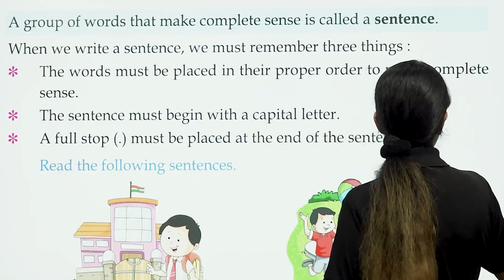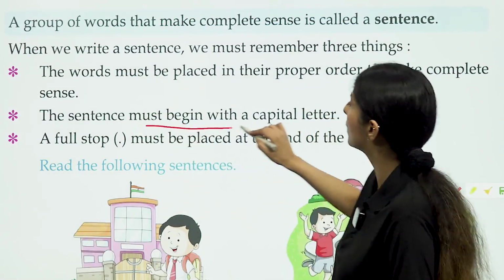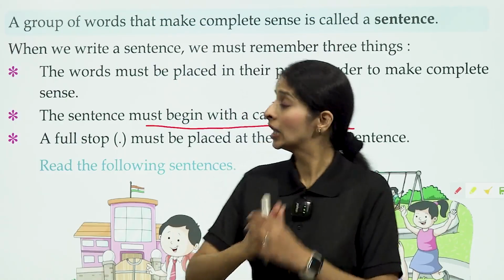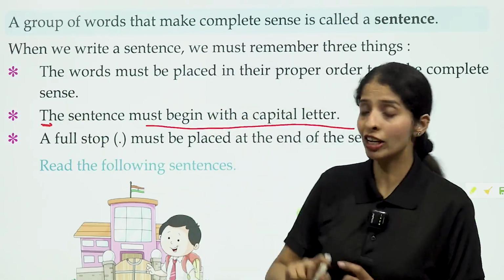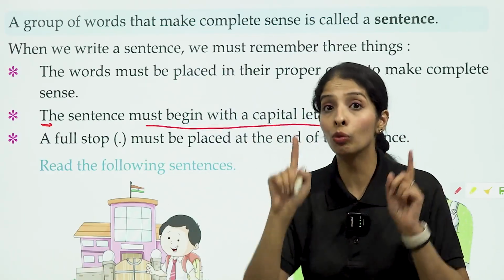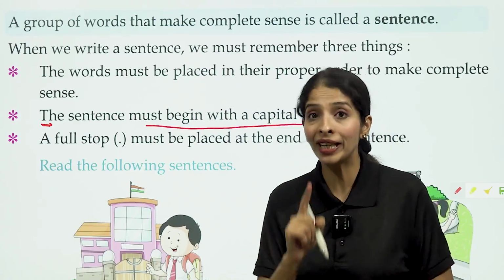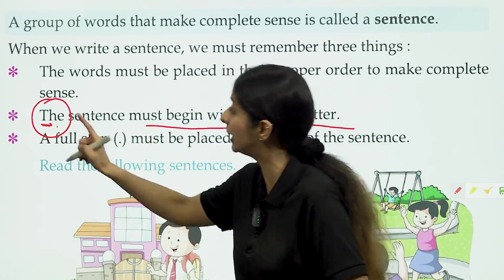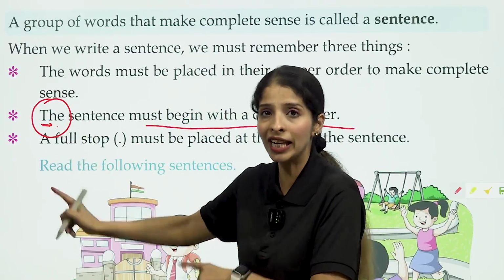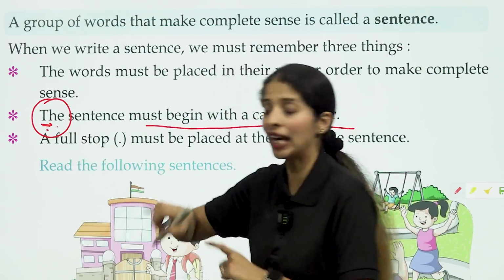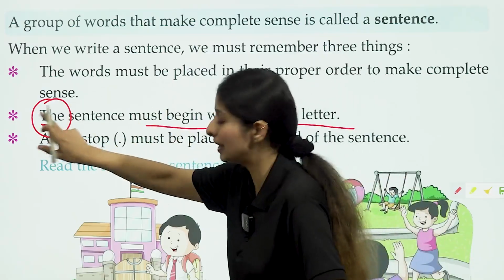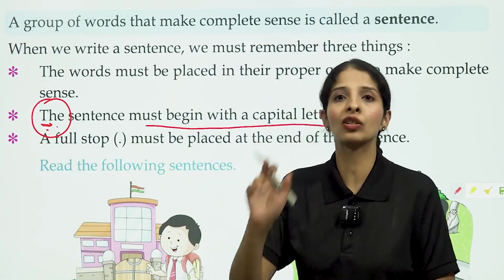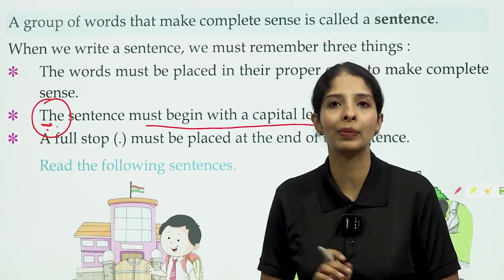The next thing that you have to remember is the sentence must begin with a capital letter. Always and always, children, it should always be the first letter, not the first word. There are 26 letters. So, here in the word the first letter is T. The letter T should always be written in capital because with this letter our sentence starts. The letter with which our sentence starts, always write in capital.